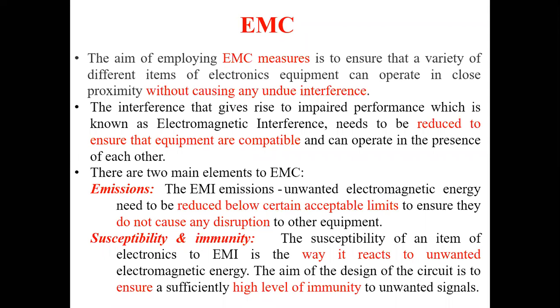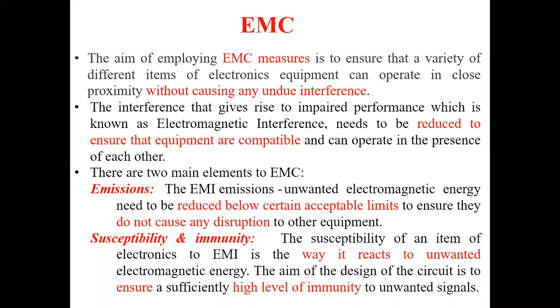The next one is susceptibility or immunity. That means the point in the electronics at which it reacts to an unwanted signal. The unwanted signal is nothing but electromagnetic energy.